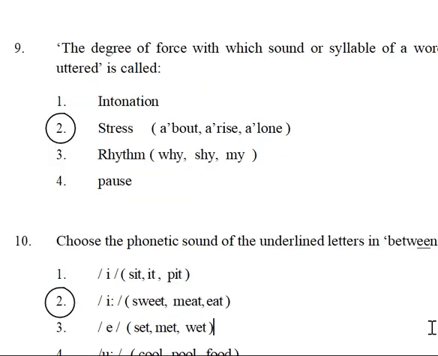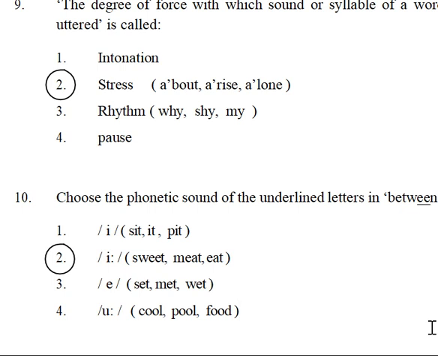Next, choose the phonetic sound of the underlined letter. Long E sound: sweet, meet, eat. Of course, the first one is the short E: sit, it, fit.